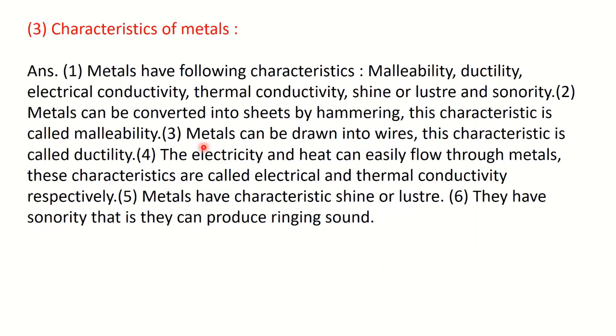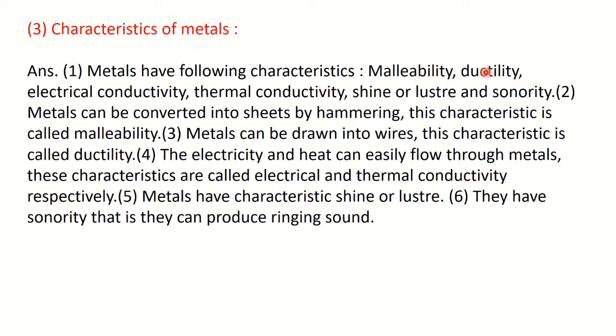Then next, characteristics of metals. You know the metal characteristics: malleability, ductility, electrical conductivity, thermal conductivity, shine or luster, and sonority. Then write down one sentence about each. Malleability means what? Metals can be converted into sheets by hammering. This is called malleability.